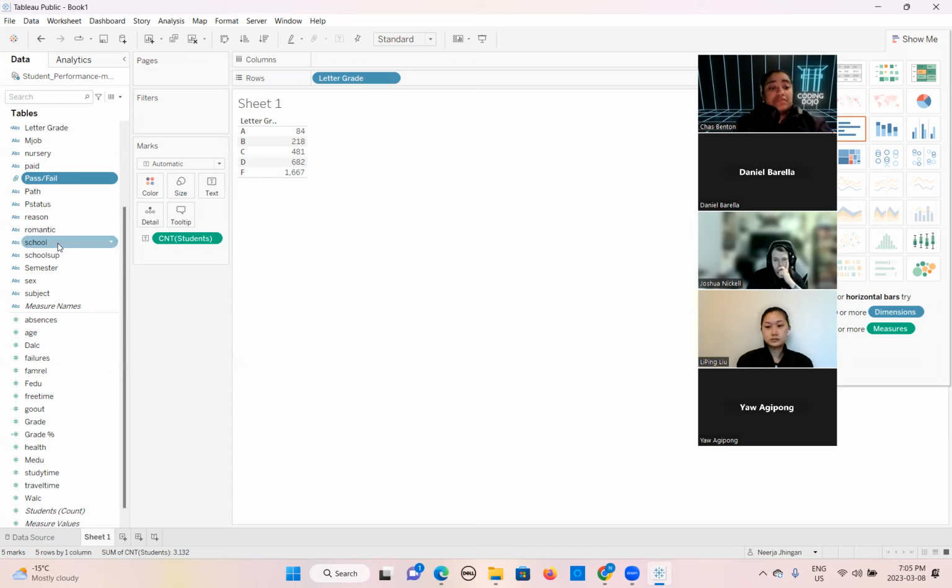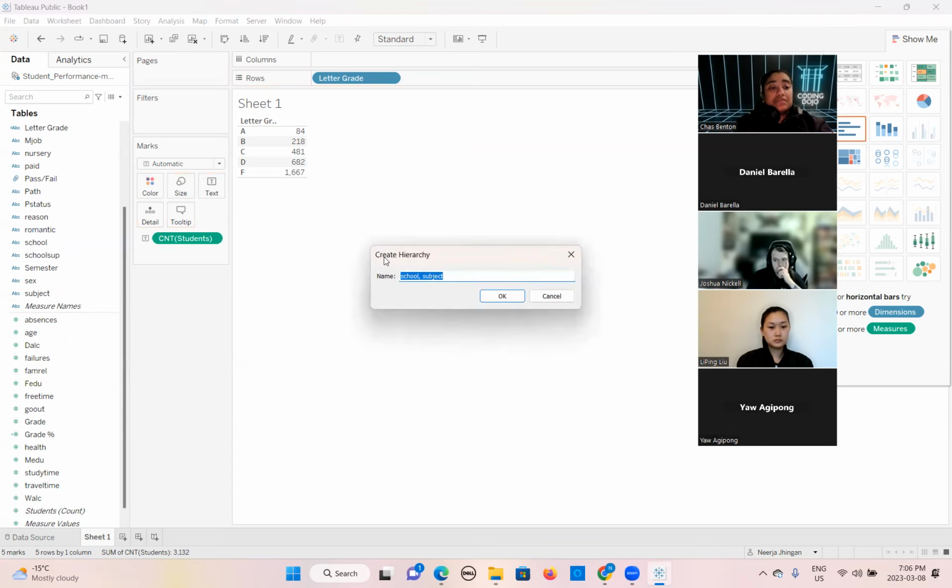So first of all, we should know the school, right? If you want, you can drag and drop inside this like this. You can see it starts showing the location, right? So you can do it this way as well. Okay, it will open this pop-up window. This is one way. You can name it here.